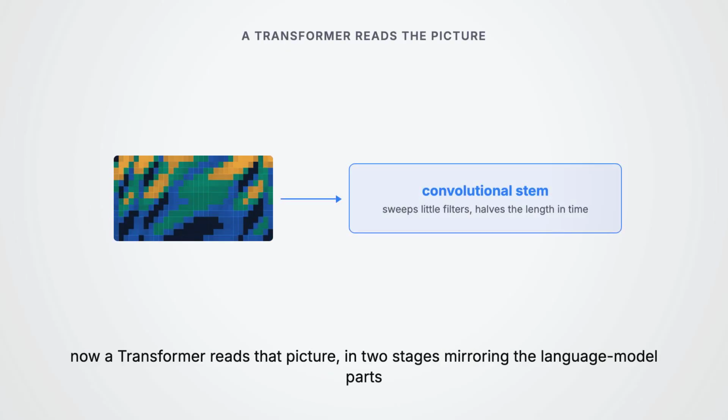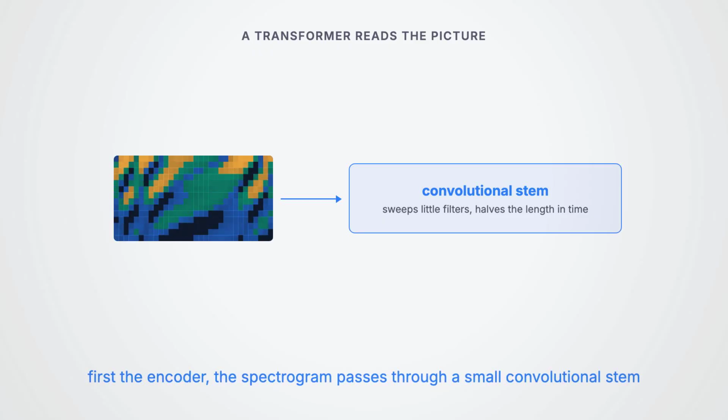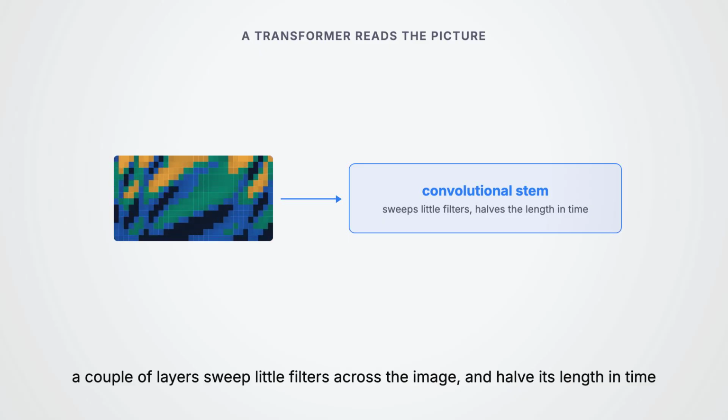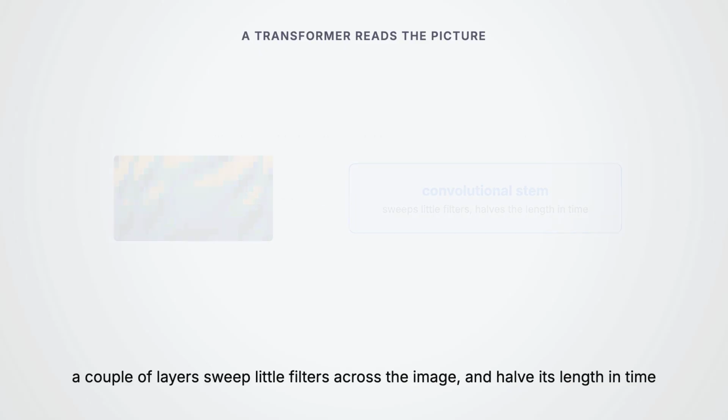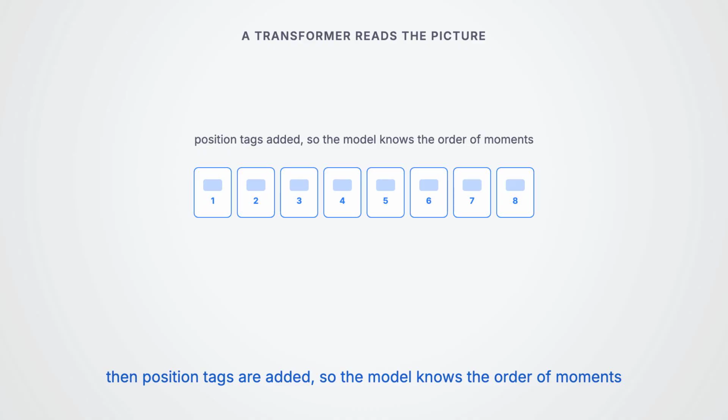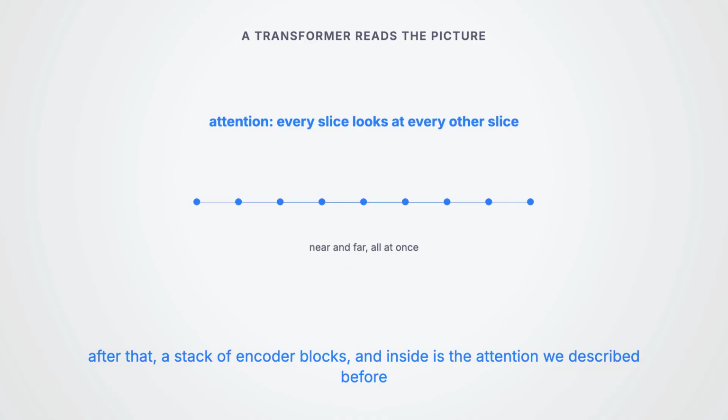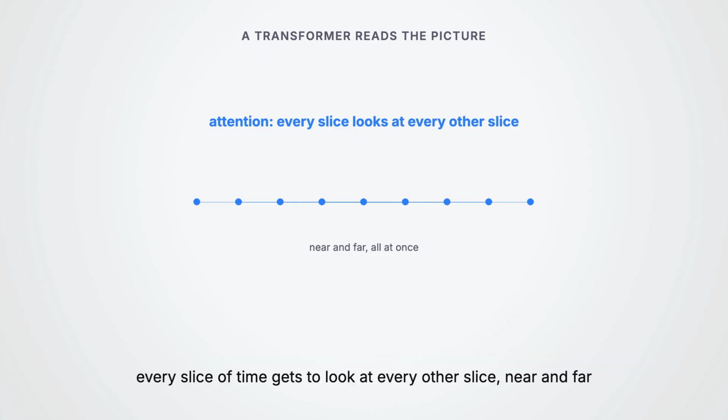Now a transformer reads that picture, in 2 stages that mirror the language model parts you already know. First, the encoder. The spectrogram passes through a small convolutional stem, a couple of layers that sweep little filters across the image to clean it up and pull out local features, and they also halve its length in time. Then position tags are added so the model knows the order of moments. After that comes a stack of transformer encoder blocks, and inside them is the attention we have described before. Every slice of time gets to look at every other slice, near and far.